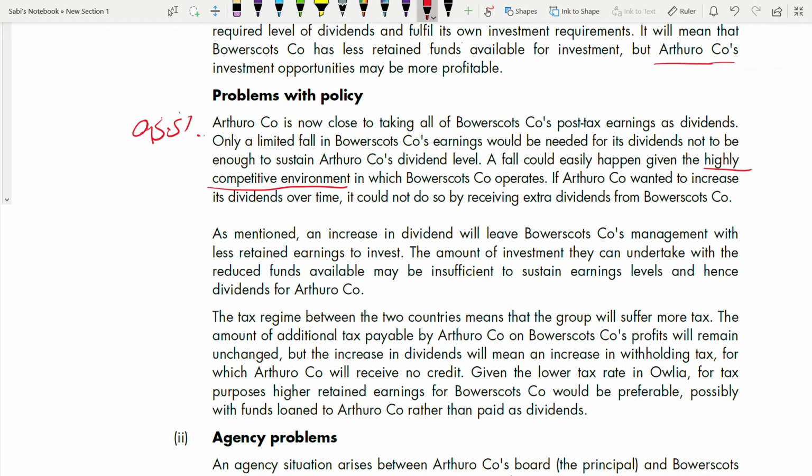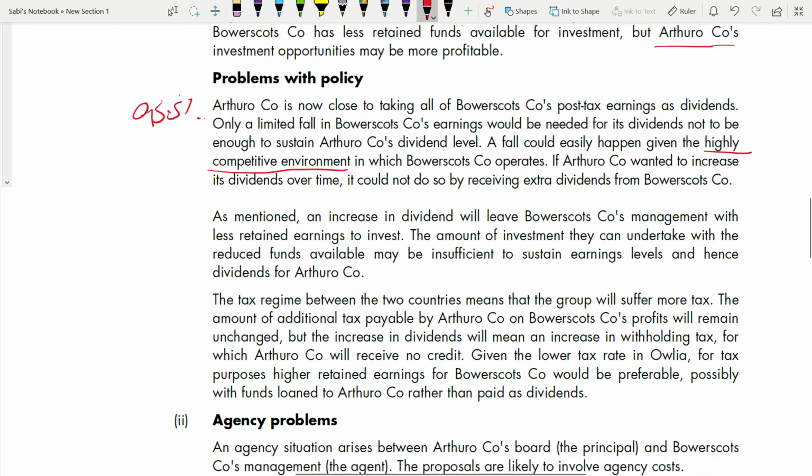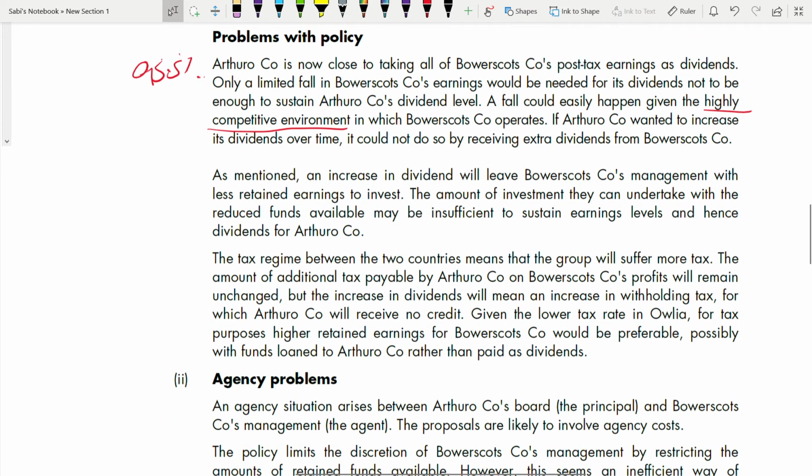So if the parent company wanted to increase its dividend over time, it could not do so by receiving extra dividends, because the parent company is dependent on the subsidiary. If the subsidiary cannot pay that dividend to the parent company, then it will not be a sustainable plan. This policy will not be sustainable. Now, as mentioned, an increase in dividend will leave the subsidiary company management with less retained earnings to invest.